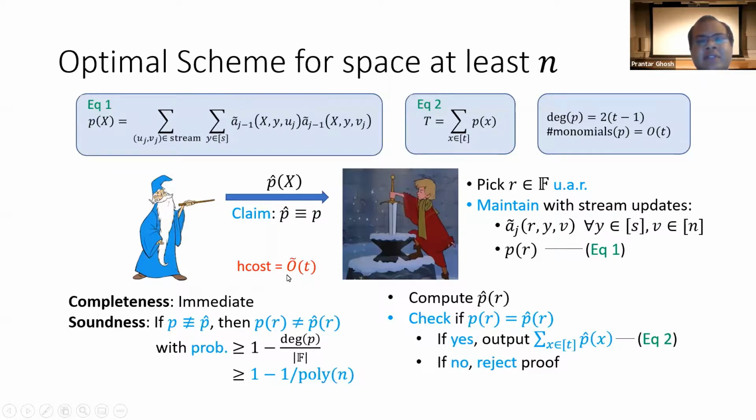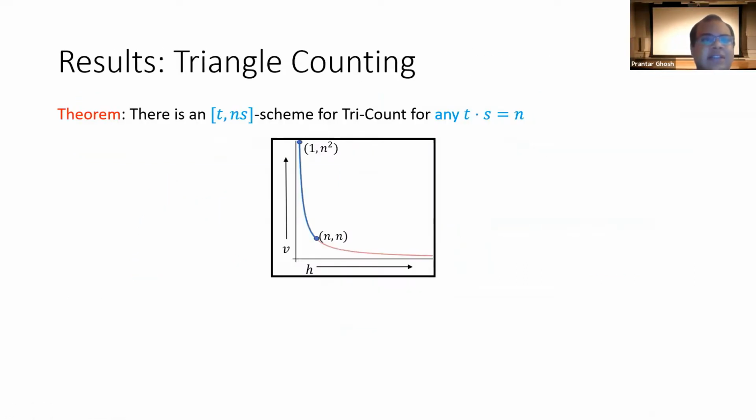So this O tilde notation has log factors, and the H cost is O tilde T. And the verifier stores a field element for each Y in 1 to S and each V in 1 to N. So the V cost he incurs is O tilde of N times S. Therefore, we get this result that for triangle counting, for any T and S whose product is N, we get a T comma NS scheme, and thus we obtain all points in the upper half of this optimal trade-off curve.